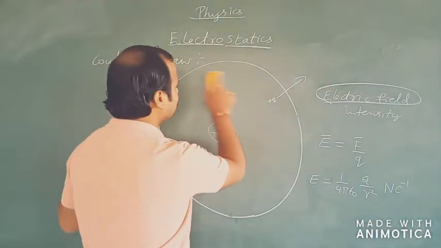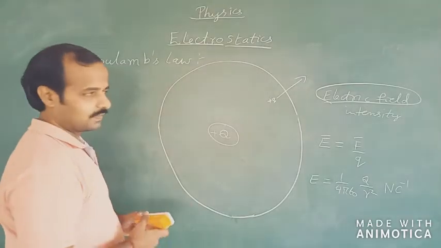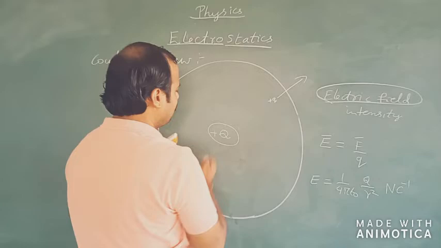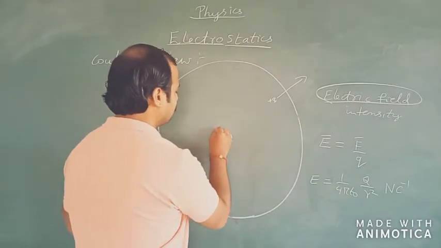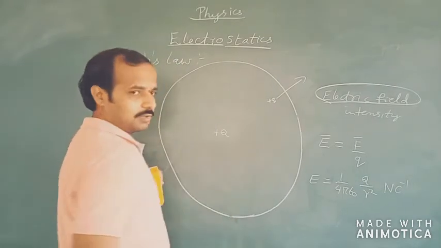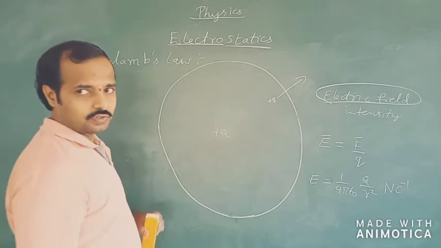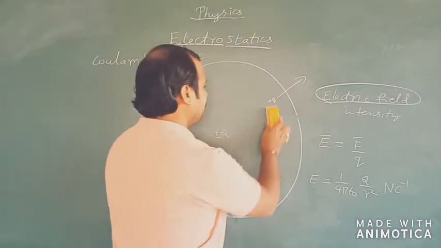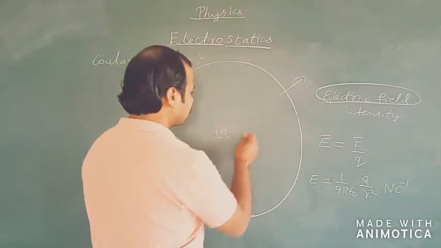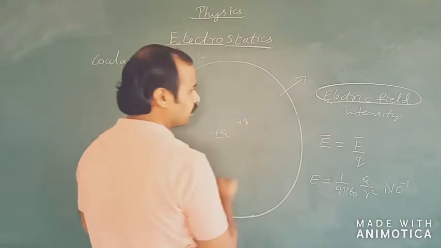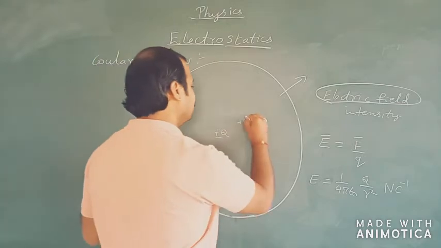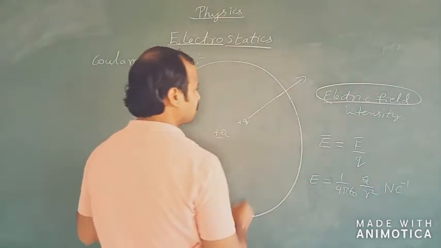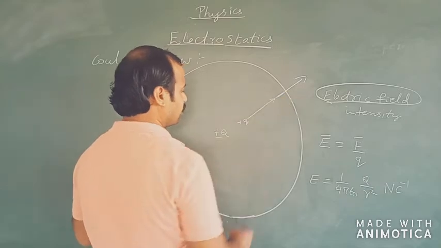Now within this particular electric field region, I have placed a capital Q charge over here, and it's a positive charge. If I place a positive test charge small q in the field, this unit positive test charge will be repelled in the radially outward direction.